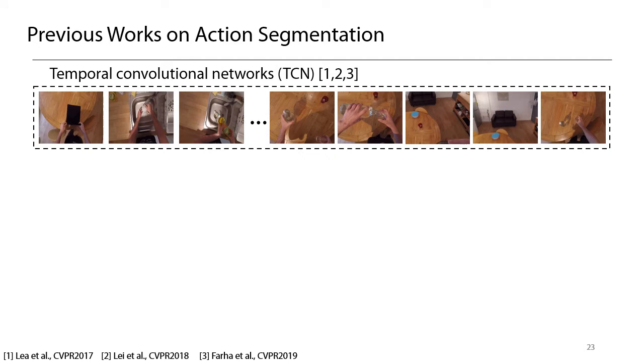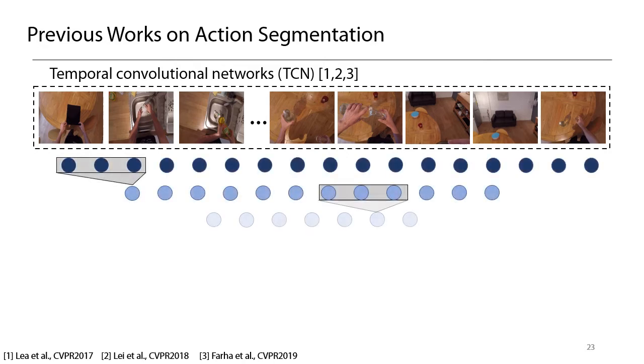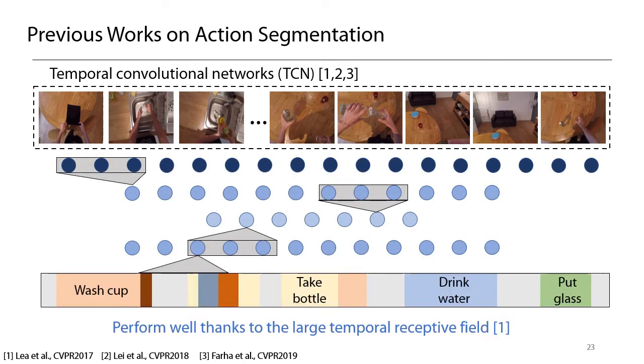Recent state-of-the-art methods for action segmentation use temporal convolutional networks. Their approach follows an encoder-decoder architecture with temporal convolution and pooling in the encoder, and upsampling followed by deconvolution in the decoder. In these TCNs, the stack of temporal convolutional filters enables the network to capture long-range patterns with a large receptive field.